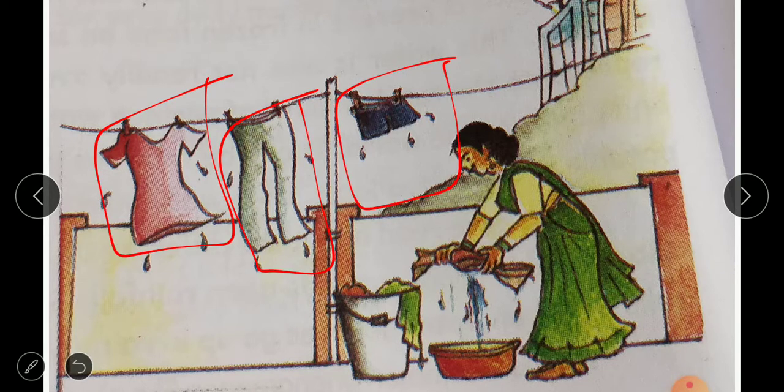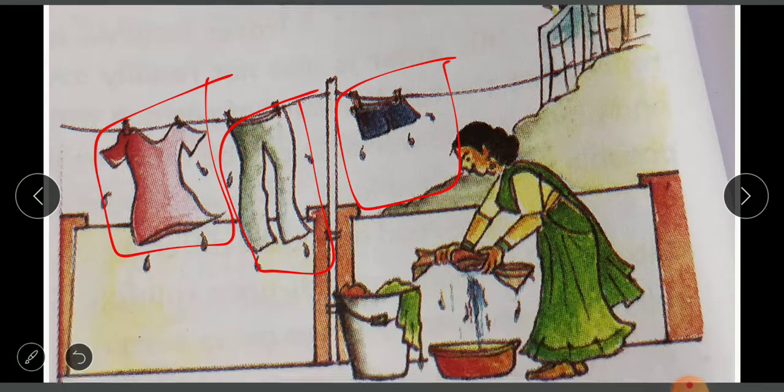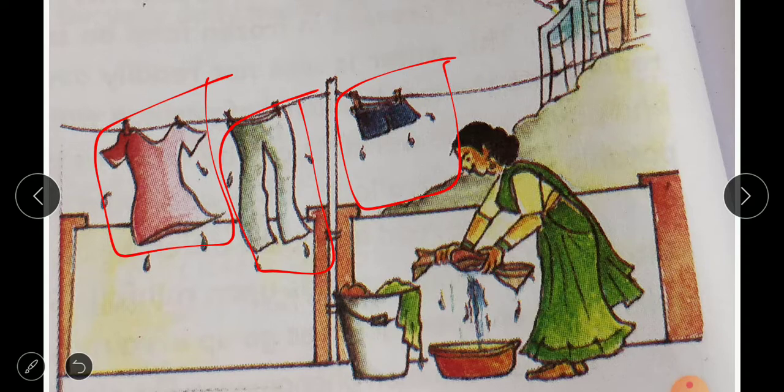What will happen, children, when we dry the wet clothes under the sunlight? After some time, the water which is present in the wet clothes will be evaporated out. And where this evaporated water is going, and the different ways of the process of evaporation, we will see in the next class.